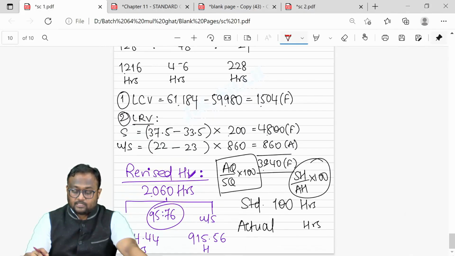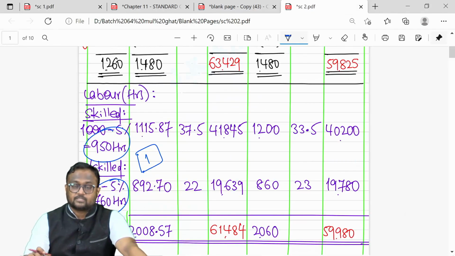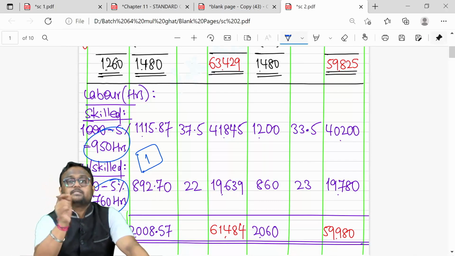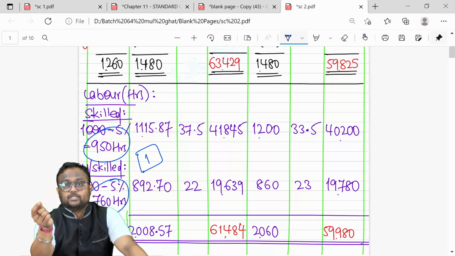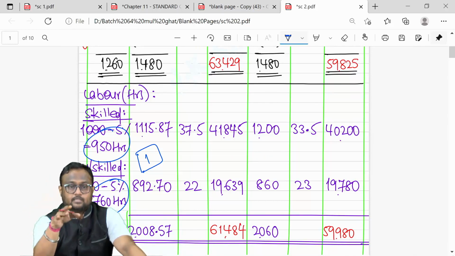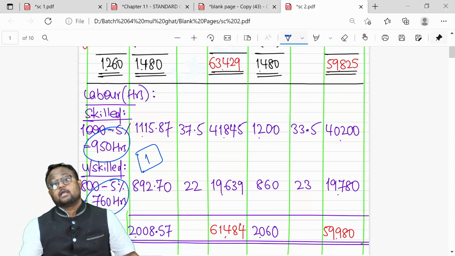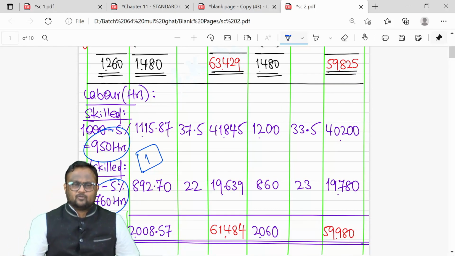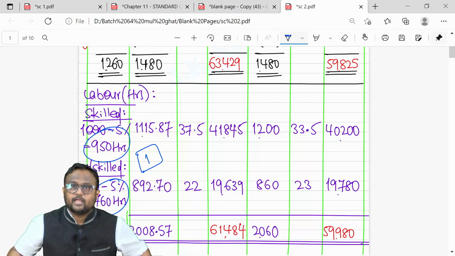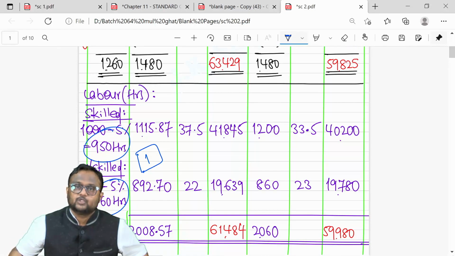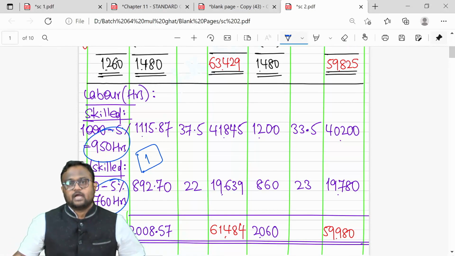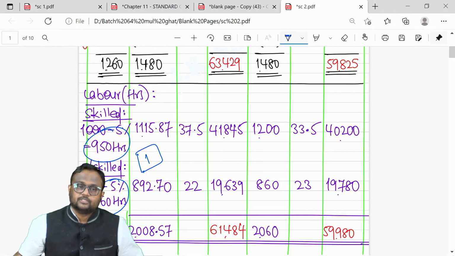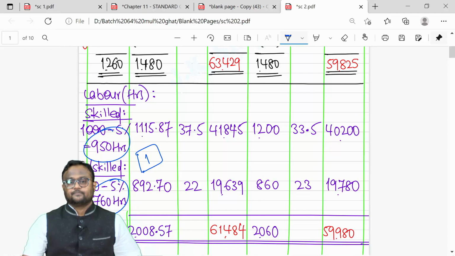You follow any formula, that's fine, but whatever we have discussed, time, two parts, efficiency and idle time, and efficiency is further subdivided into mix and yield. That is being followed everywhere and even by the ICI. So it's the same thing to be followed, not an issue. But yes, if you are calculating efficiency variance, any efficiency variance will always be exclusive of idle time. Idle time just cannot be included in actual hours if you are going for efficiency evaluation. Is that clear?